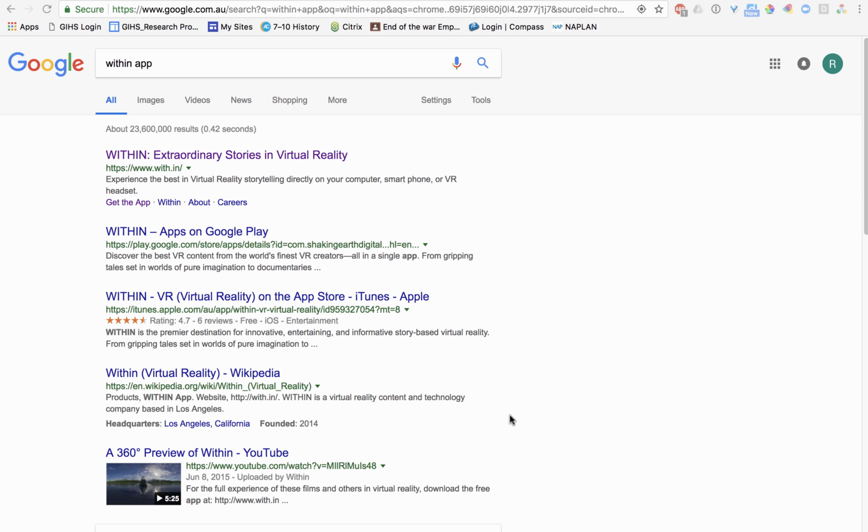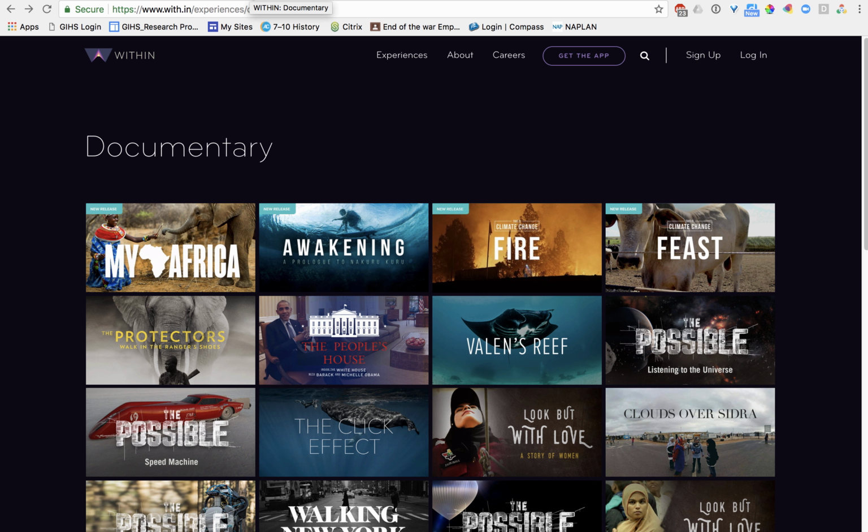you to do is ensure that you have the Within app on your mobile phones. Now the Within app is easiest to find just by searching for it in Google. Type in just as you can see in the screen and click on the link that's at the very top. That'll take you to a website that shows you exactly what the app's all about. It's going to be a virtual reality experience, and I know it'll be a challenge, but try and not watch these before you come and see us.